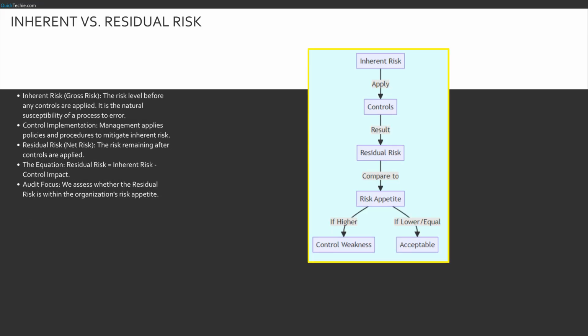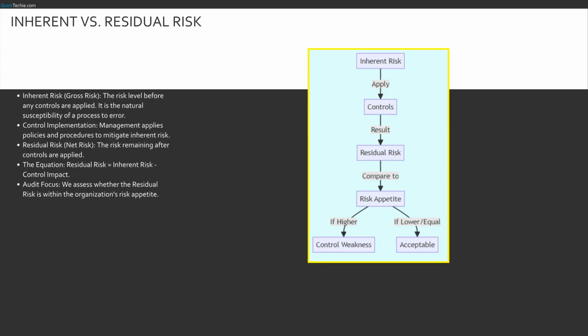To plan effectively, we must distinguish between two types of risk. First, inherent risk. This is the raw risk. Imagine driving a car with no brakes or seatbelts. That is the gross risk. For example, a cash handling process has a high inherent risk of theft. Management then implements controls: cameras, safes, dual authorization. Once those are in place, what is left? That is the residual risk.